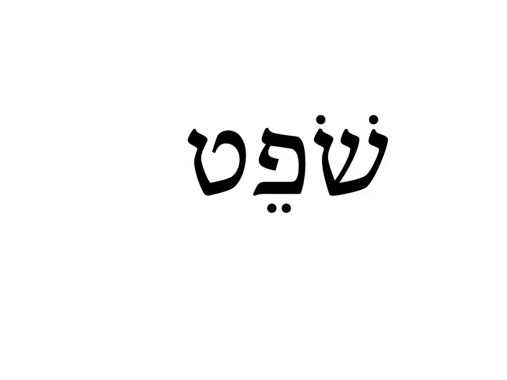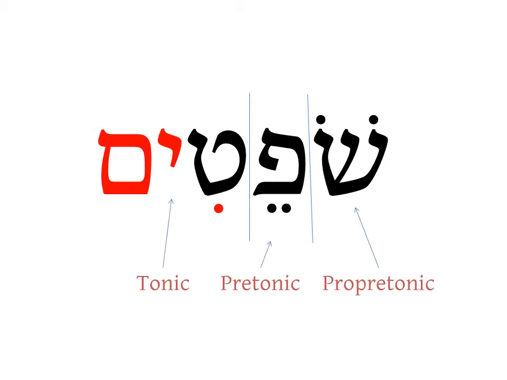Take the word shofet, which means judge. We put im on the end of it, and we look at where the syllables are. So first we check the propretonic syllable, sho. There's not a kamatz or a tsere, so no propretonic reduction will be possible. Next we look in the pretonic syllable, and there is a tsere. So that tsere will reduce to shava. Shofatim.